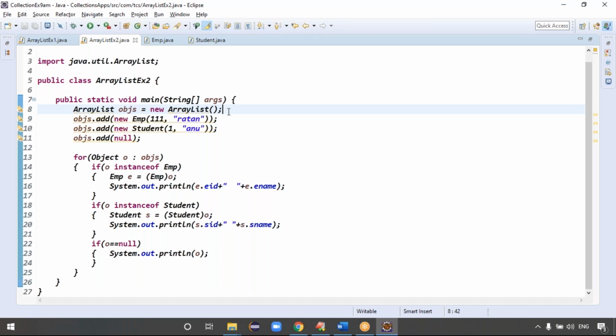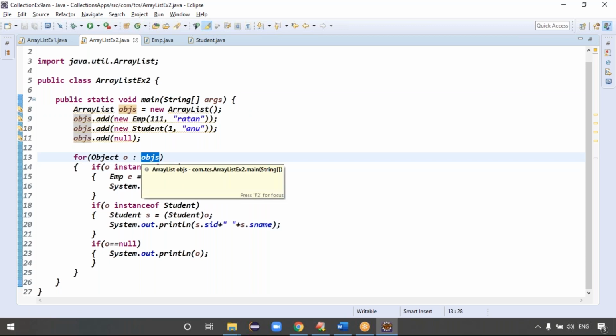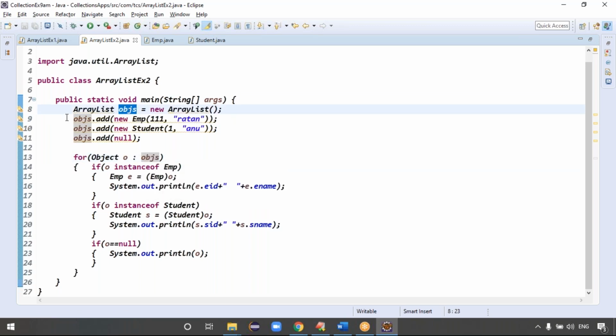If an ArrayList contains different types of objects, then while reading the data using a for each loop, the right-hand side OBJS contains one type of object, then a different type of object, right? That's why on the left-hand side I have to take the Object class, because the Object class can hold all the objects. Guys, can the Object class hold all the objects or not? Exactly, the Object class can hold all the objects.